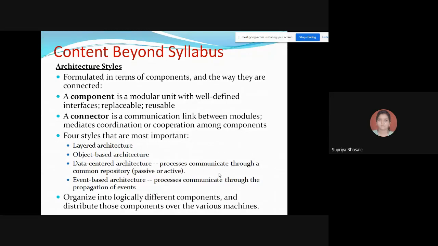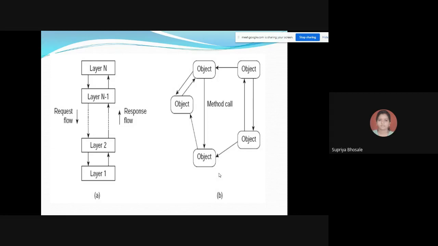Apart from the first 5 models we have seen in case of DS, we have some other models, like this kind of hierarchy from layer 1, 2 up to N. In this way your request and reply architecture will be there. And one more model is there, a kind of ring, in which you are going to communicate in this fashion.